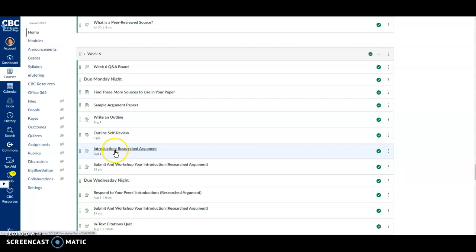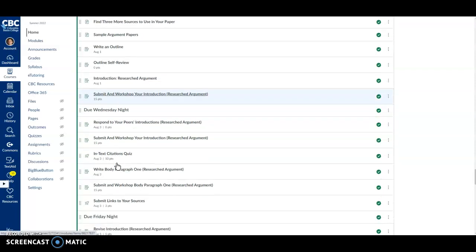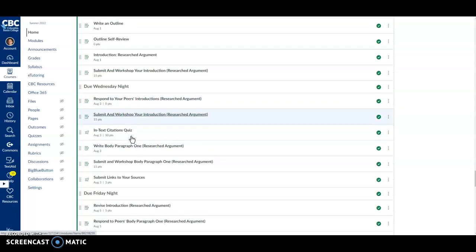You'll also write the introduction of your review or your researched argument and submit that for your peers to review. By Wednesday night, you'll respond to your peers' introductions and give some feedback to yourself, and you'll do that here. You'll also take an in-text citations quiz, write body paragraph 1 and submit that, and submit the links to the 3 sources that you find for your paper.